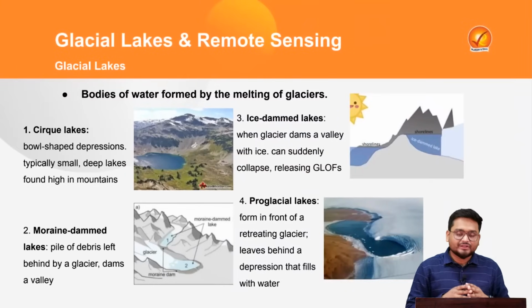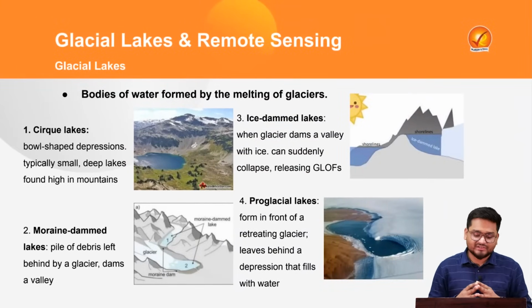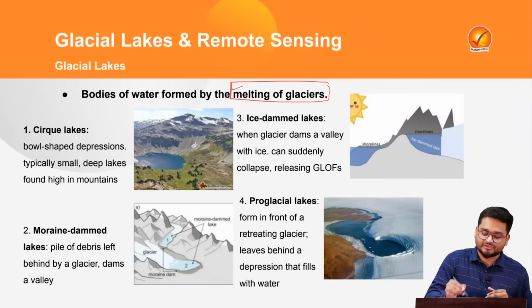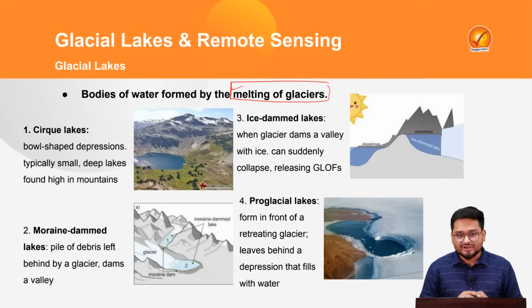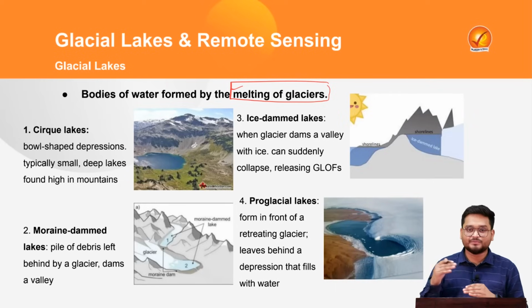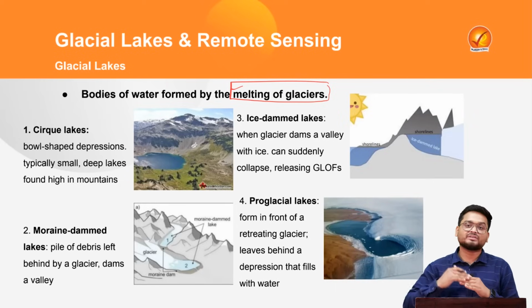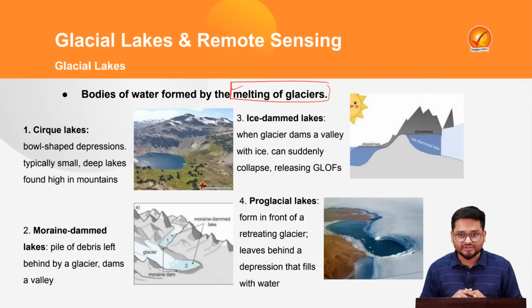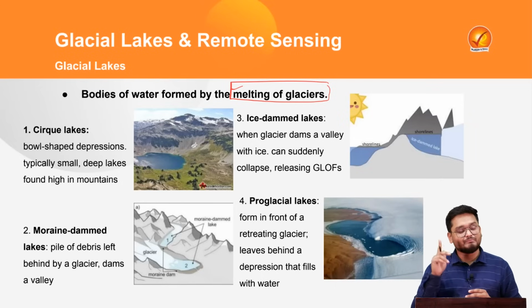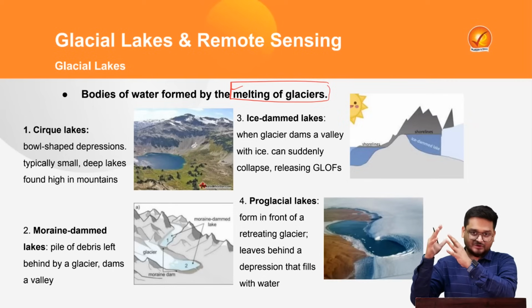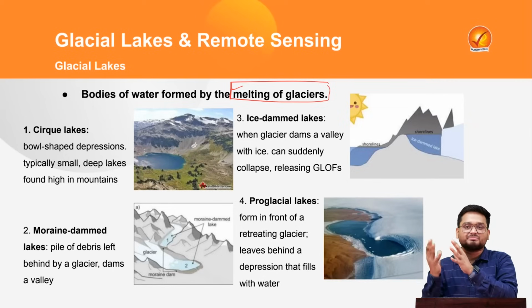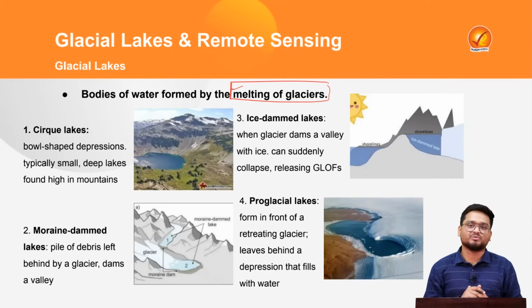Now, to start with, glacial lakes. See, glacial lakes are bodies of water which are formed by the melting of glaciers. Now we know glaciers are huge heaps of ice, which are frozen at very sub-zero temperatures on high altitudes, the higher reaches of the mountains. Now when this ice melts over a period of time, particularly due to global warming, we find that the water of the ice is deposited in various landforms on the mountains.